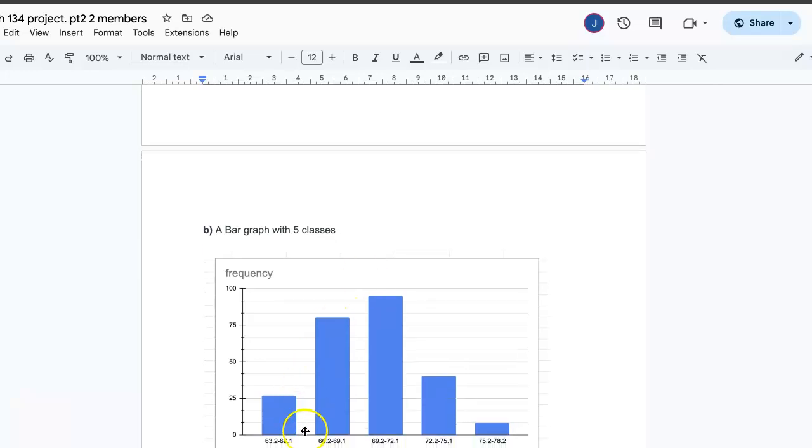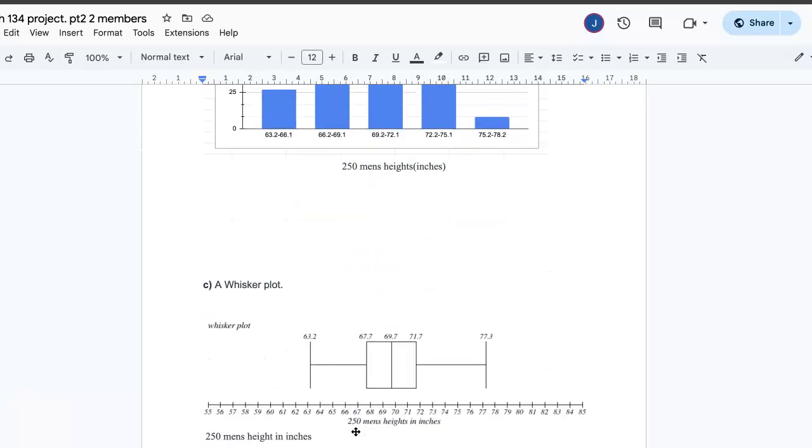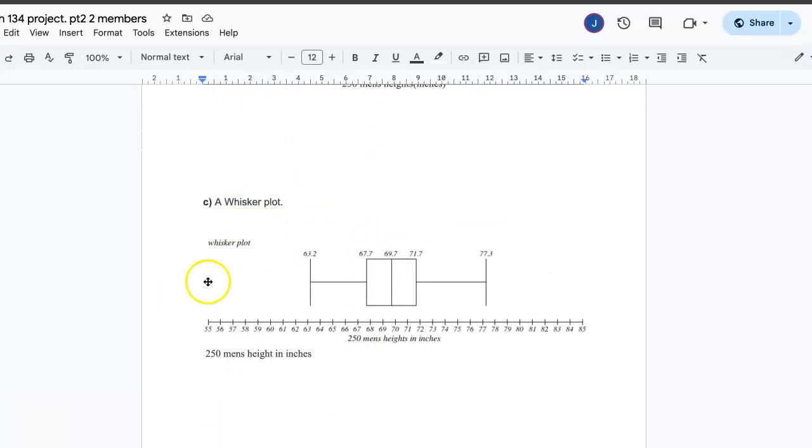Now we can take a look at the 5 classes right here. Here they are, up to 250 men's heights in inches. A box and whisker plot. If we take a look at our box and whisker plot that we can see right here for our 250 men's heights, we can see that the right tail of this whisker plot is slightly bigger than the left tail, meaning this box and whisker plot indicates to us that our data set is skewed to the right.